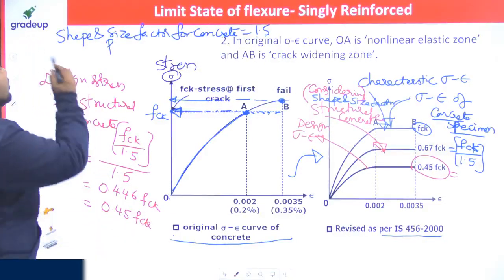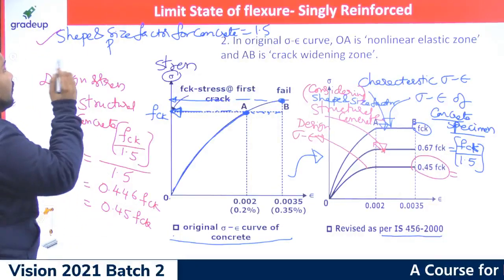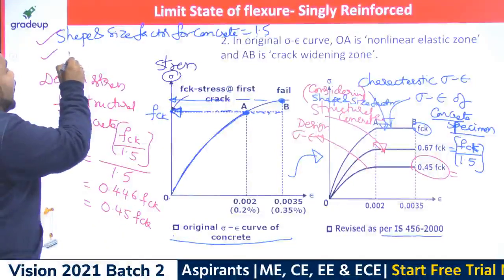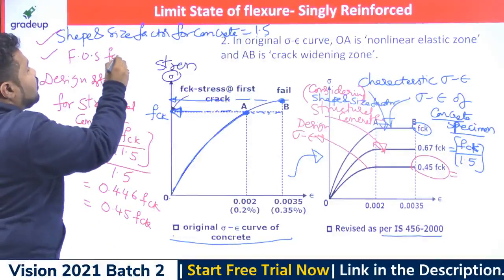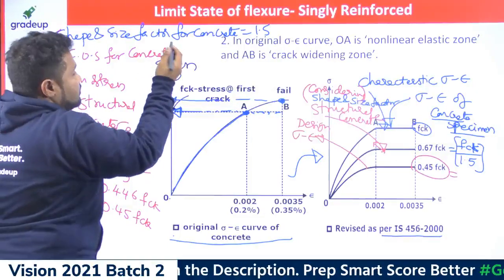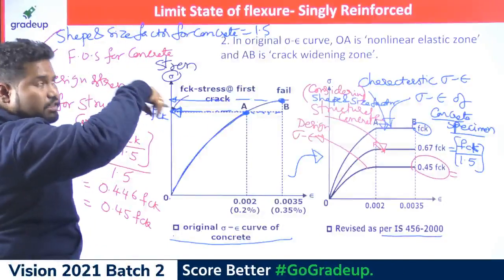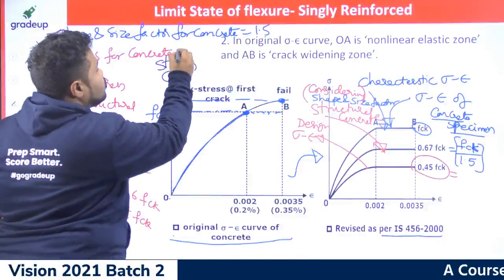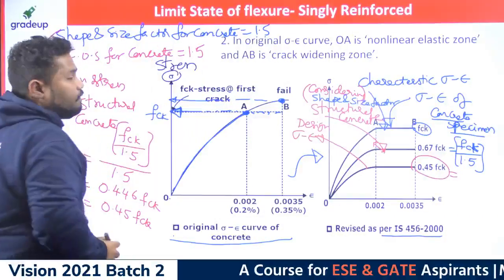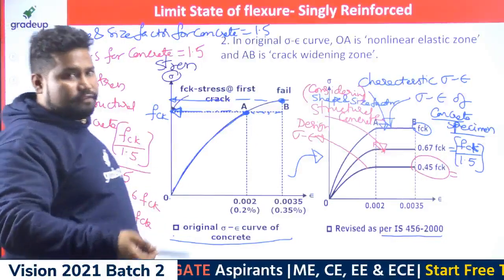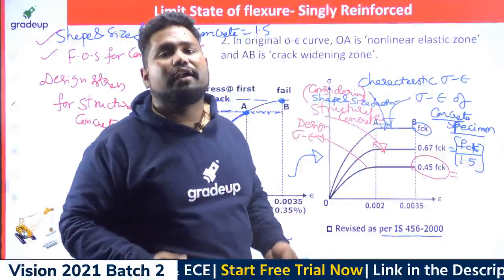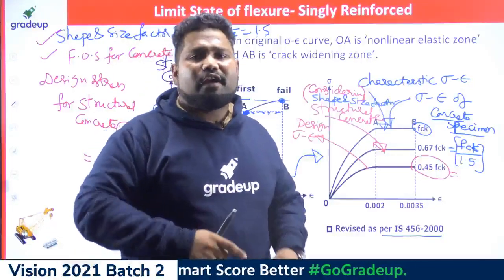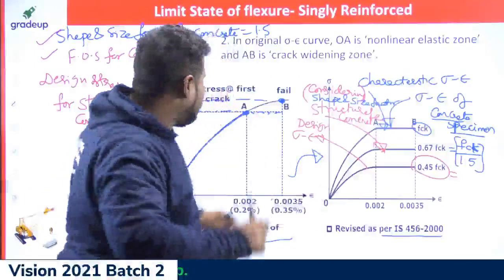So what you could understand is the shape and size factor for concrete is 1.5, and one more thing I should write as a note. What is the other thing? The factor of safety for concrete material in these assumptions of the limit state method, as mentioned by Euler-Bernoulli's theory. From that only, IS 456 has taken that. So in that one also I need to consider 1.5. Now what is the overall factor of safety that you need to consider for concrete? People generally say the overall factor of safety is 1.5. It is wrong. I just want to mention how.